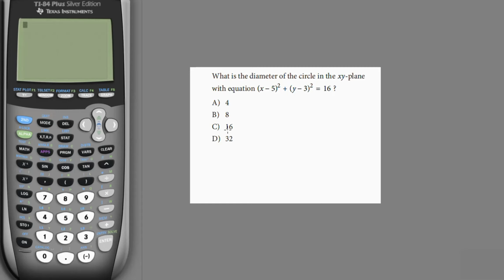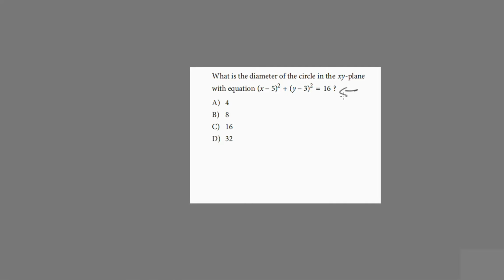Okay, so as we all know, diameter is double the radius. So what you need now is to get the radius of this circle. Once you have it, you will get the diameter, right? So to get the radius, we already have the output to be 16. So this shows the distance to be 16.